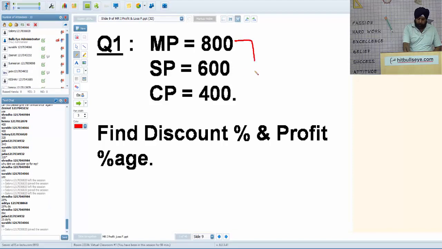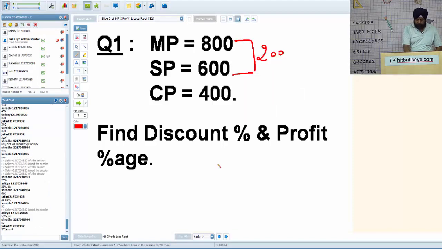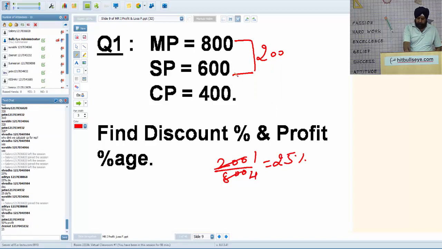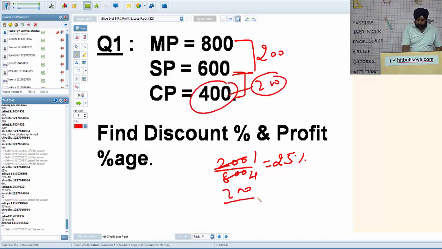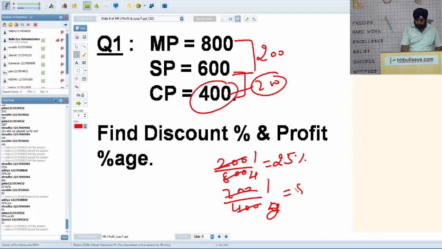Discount in rupees is 200. So it's 200 divided by 800, that is 1/4, 25%. And profit is also 200 in rupees, but it is on CP. So 200 divided by 400, it's 50%. So 50% profit and 25% discount. I hope you have understood. We move on to the next question.